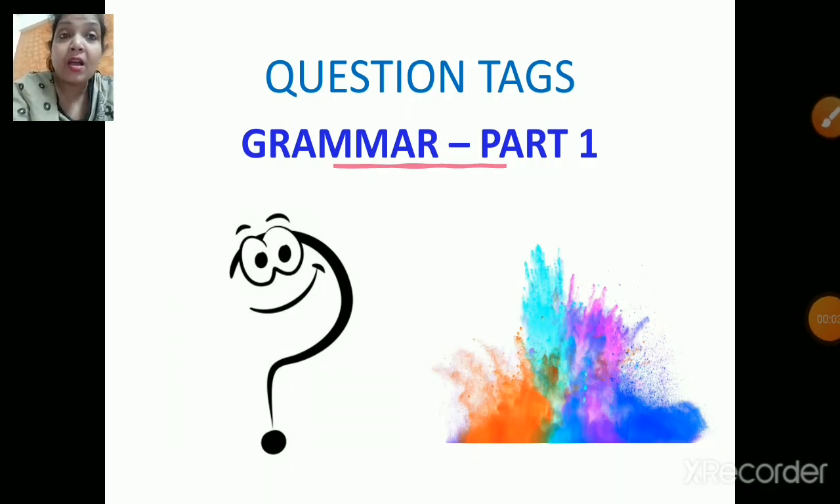So, today our topic is question tags. Yes, children, this is a very interesting topic, and today we are going to learn a lot of rules with regards to this topic. So, make sure that you're going to sit with a notebook, pen, and your grammar textbook as well. So, yes, children, without wasting much time, let us quickly start with our session.